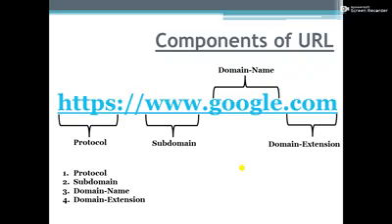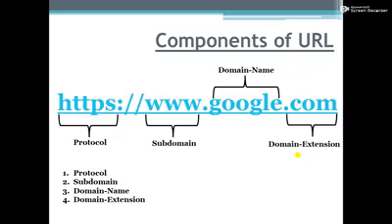Earlier we saw that the four components of a URL are protocol, subdomain, domain name, and domain extension. Here HTTP is the protocol, www is the subdomain, Google is the domain name, and .com is the domain extension. So let's discuss all these components of a URL one by one.